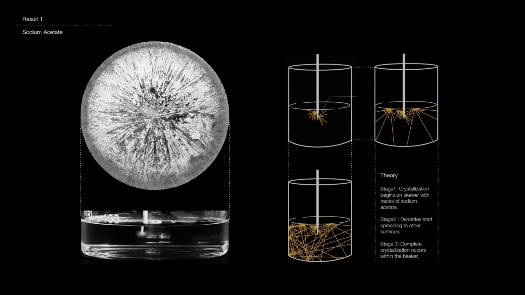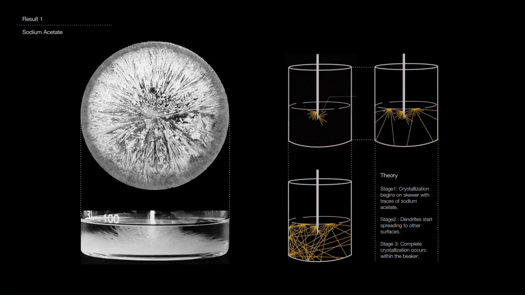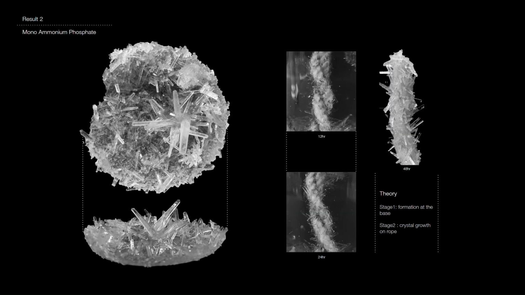To understand the formation and growth of crystals, we conducted an experiment using sodium acetate. We followed these steps. Particles were attracted to the skewer, branching out and initiating a chain reaction, creating dendrites throughout the beaker. In another experiment with monoammonium phosphate, we observed a different crystal geometry. These crystals, formed over 55 hours, appeared more elongated, solid, and tetragonal in shape.